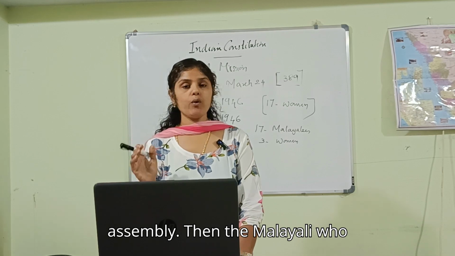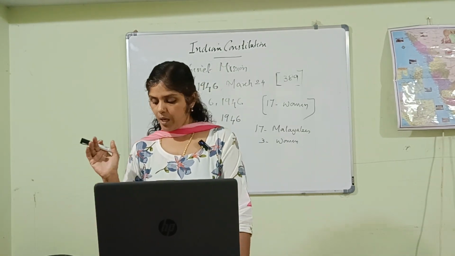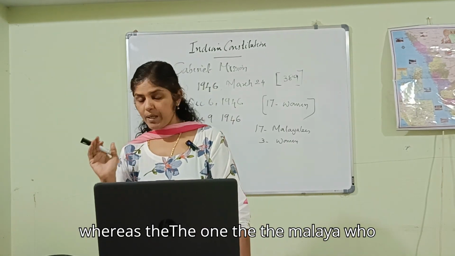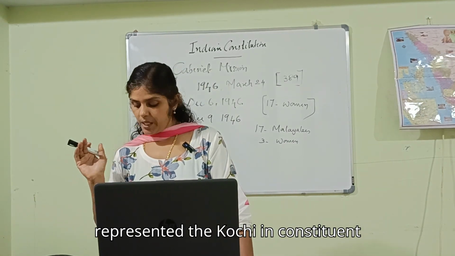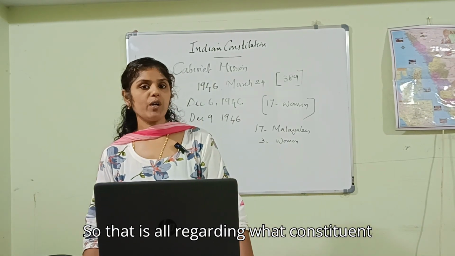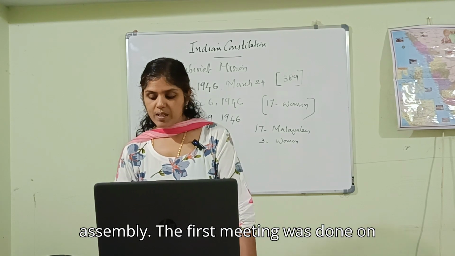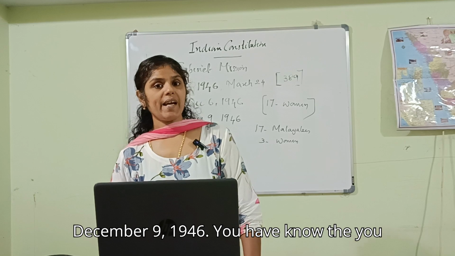Then the Malayali who represented the United Provinces in the Constituent Assembly was Dr. John Mathai, whereas the Malayali who represented Kochi in the Constituent Assembly was Panampilly Govinda Menon. So that is all regarding the Constituent Assembly's members. Then the first meeting of this Constituent Assembly was held on December 9, 1946.